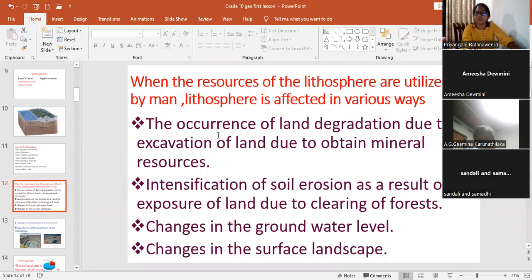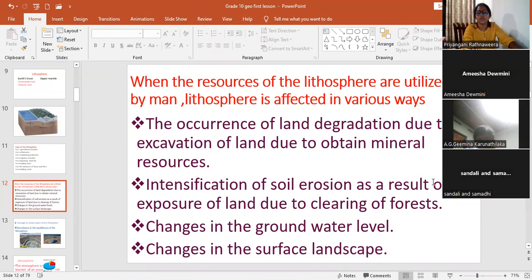It is an example for effect. When the resources of the lithosphere are utilized, lithosphere is affected in various ways. This is an example for that. The occurrence of land degradation due to excavation of land due to obtaining mineral resources.